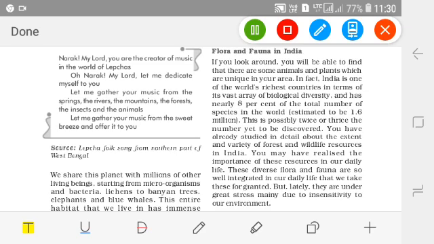Some estimates also suggest that 10% of India's recorded wild flora and 20% of its mammals are in the threatened list. Threatened list means that they may very soon become endangered, then rare, and at the last they may become extinct.